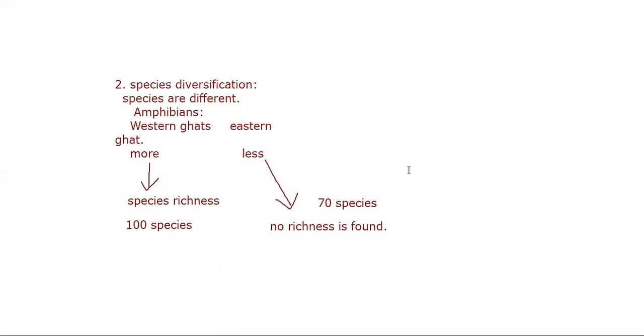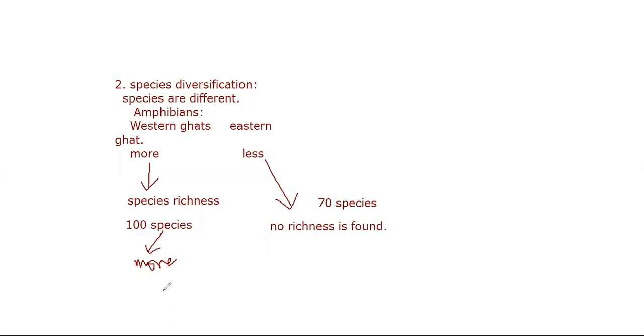That means among these 100 species, each and every species also is more in number. If you talk about the first species, that can be many more in number. So this is creating more diversification.